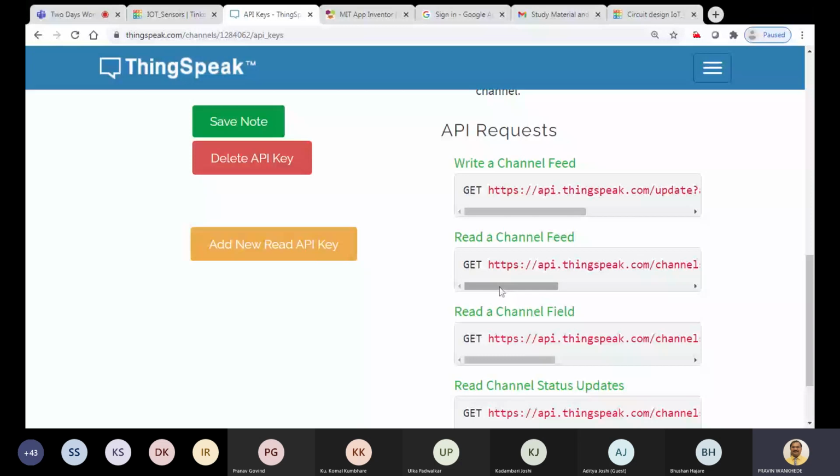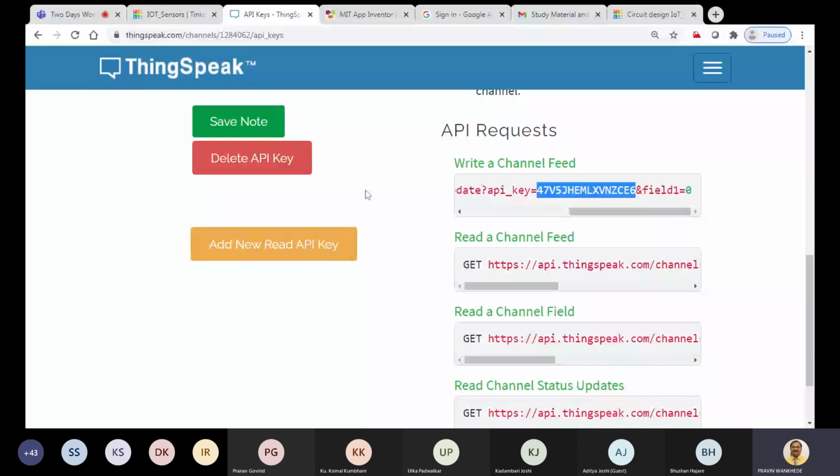So we are going to use the HTTP GET request for both writing the data and reading the data. We are using the GET request from the HTTP. Okay, so what are the different parameters that we have to note down? The write API. This is a write API available. So you just note it down, or you just copy it.